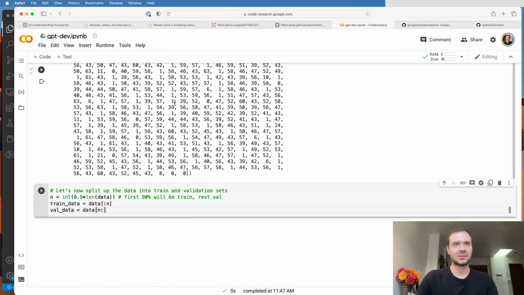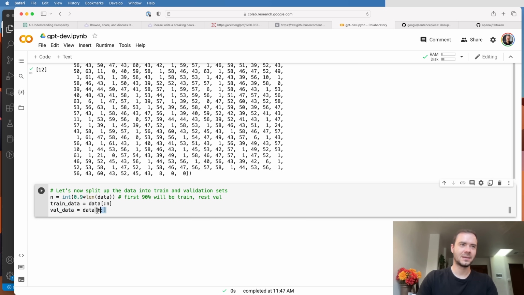I'd like to separate out our data set into a train and a validation split. So in particular, we're going to take the first 90% of the data set and consider that to be the training data for the transformer. And we're going to withhold the last 10% at the end of it to be the validation data. And this will help us understand to what extent our model is overfitting.